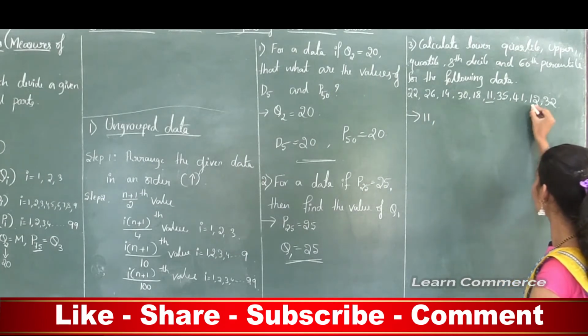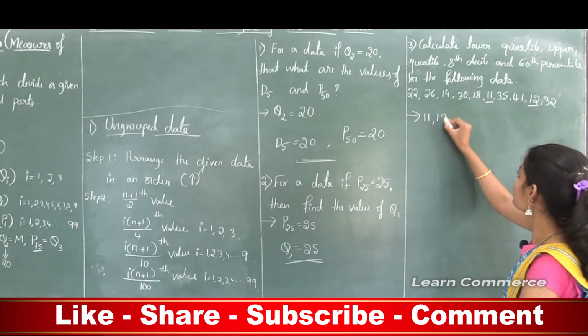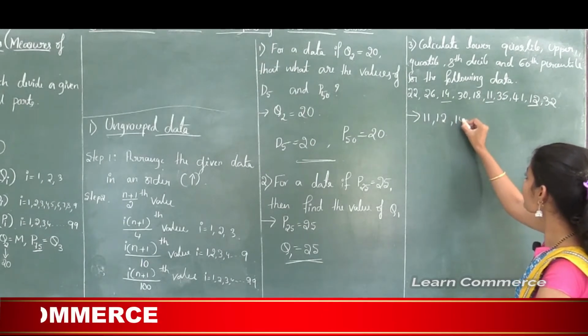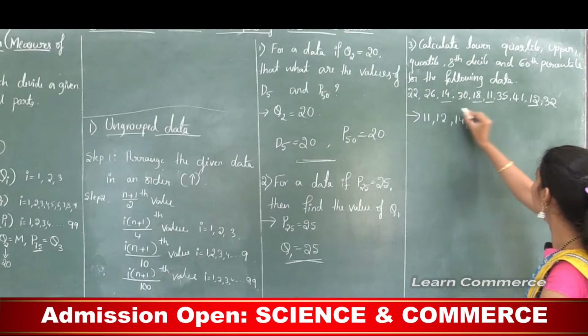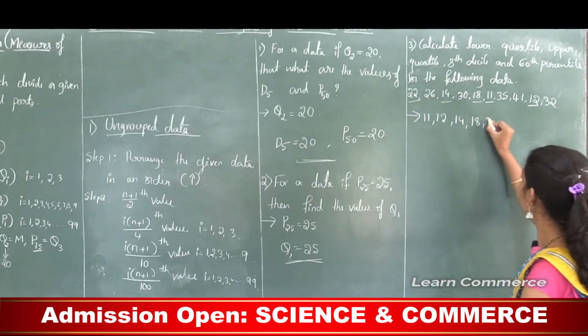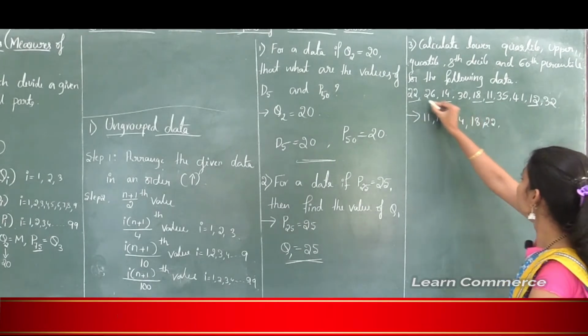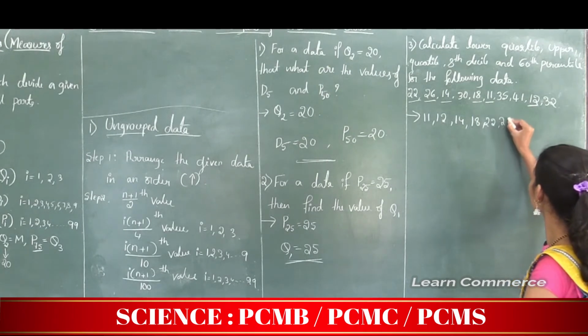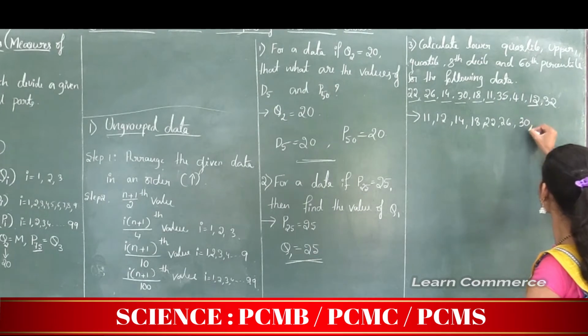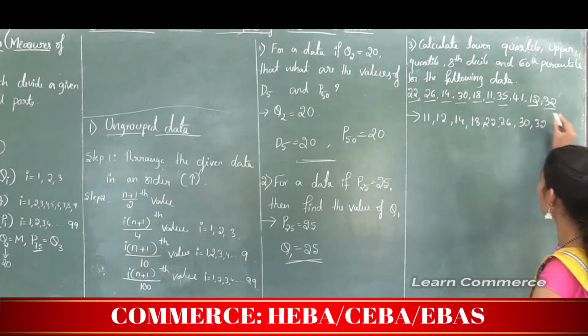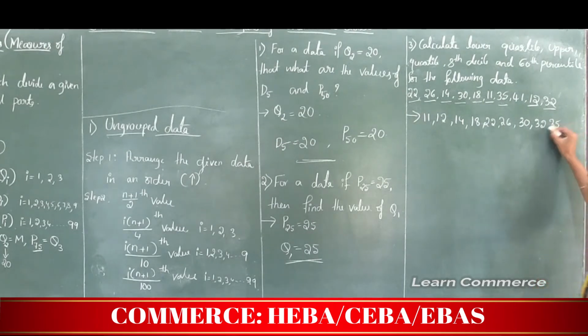After that, the next lowest value is 12, then 14, 18, 22, 26, 30, 32, 35 and 41. So step 1 is over.